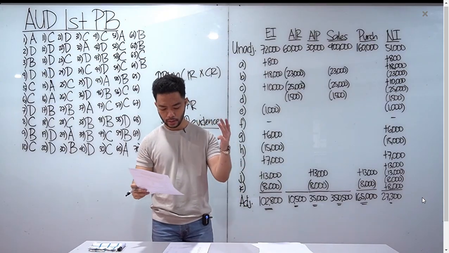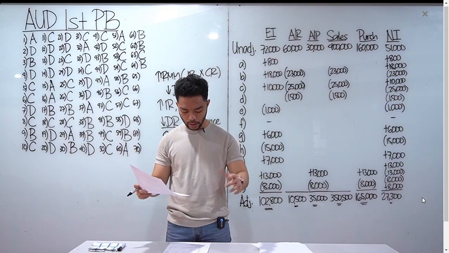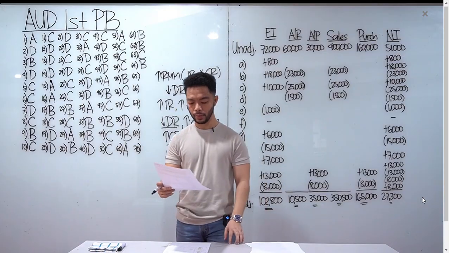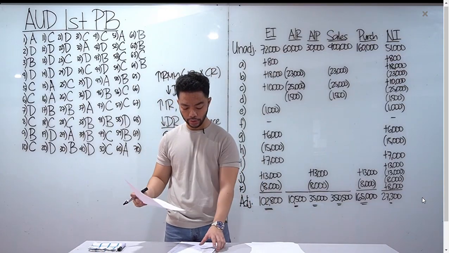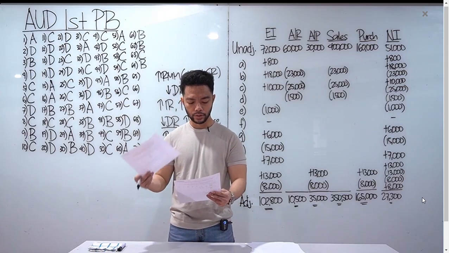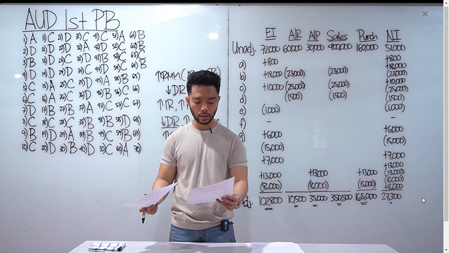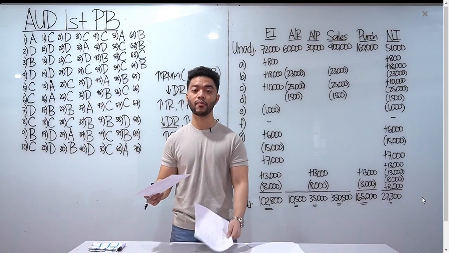Sige, so let's go to problem solving. So, meron tayong isang given na problem and then 6 questions. So, basically, inventory yung problem natin. Right? Sige, so tingnan natin yung mga question. 65, ending inventory, adjusted balance. 66 is AR, 67 is accounts payable, 68 sales, 69 purchases, and 70 net income.